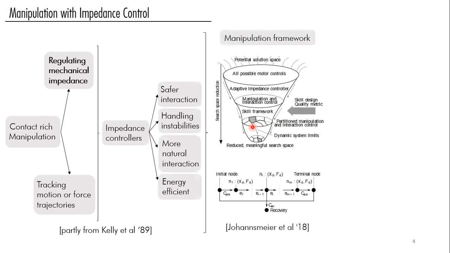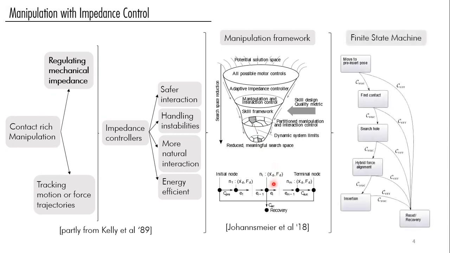In our case, we build our work on top of a recently proposed manipulation framework, where one of the main ideas is that the complexity of the problem can be reduced significantly, and the search space of the parameters can also be reduced. And a graph-based skill formalism can allow one to leverage a more modular usage of different skills for different manipulation tasks. Yet in our case, we resort to a finite state machine.